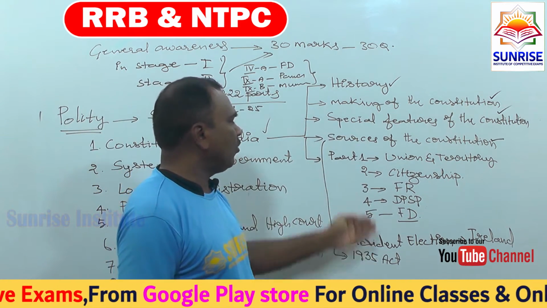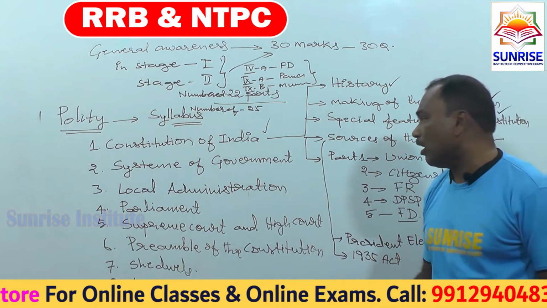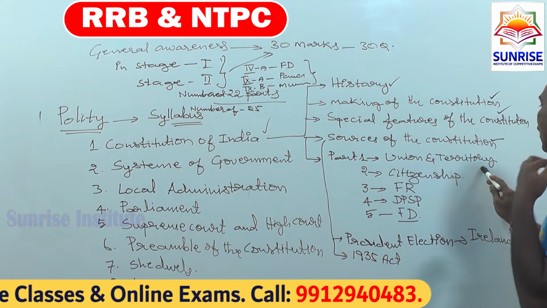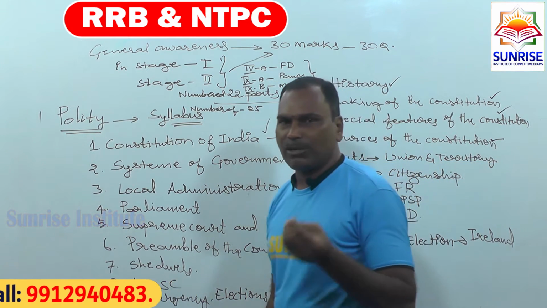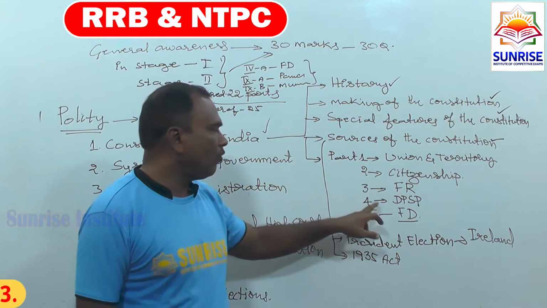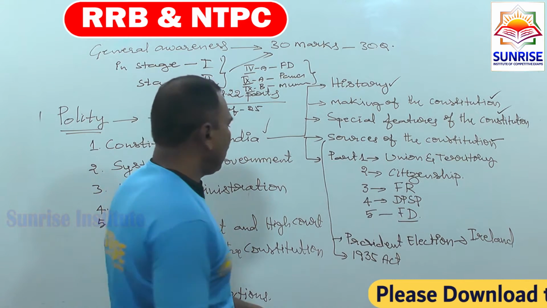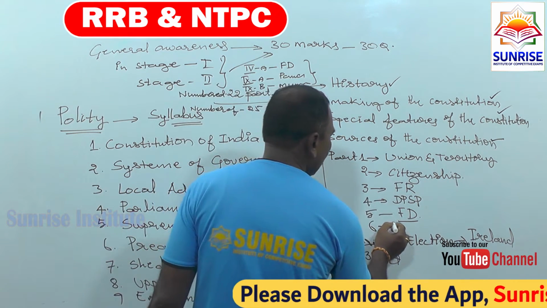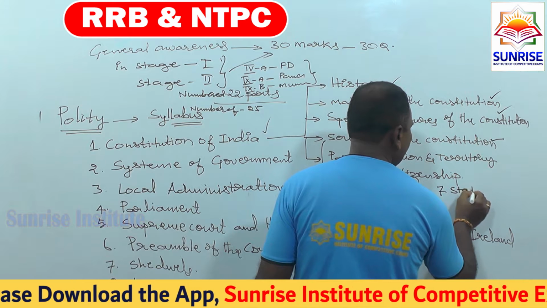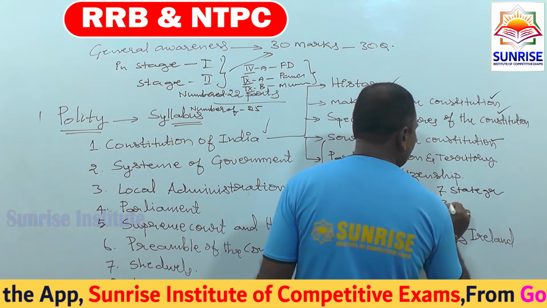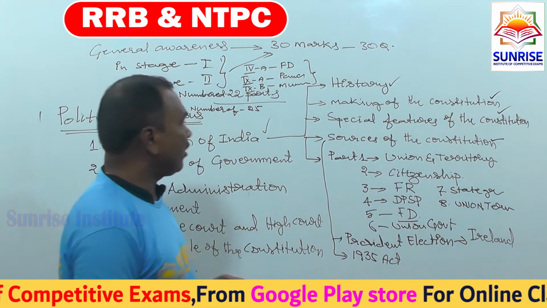So in these parts we will discuss. The first part is Union and Territory of India. The second part of the constitution is citizenship. Third, fundamental rights. Fourth, directive principles of state policy. Fifth, fundamental duties. Sixth, union government. Seventh, state government. Eighth, union territories. Right? Ninth,